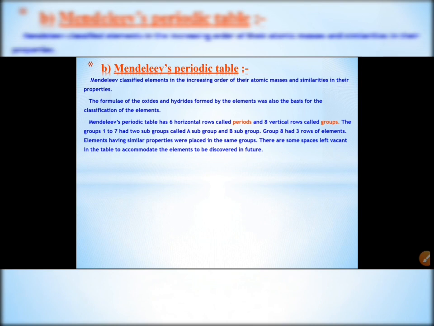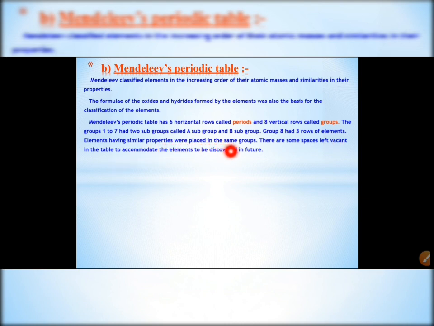Next, Mendeleev's periodic table has some horizontal rows and some vertical columns. The horizontal rows are called periods and the vertical columns are called groups. Groups 1 to 7 had two subgroups called A subgroup and B subgroup.